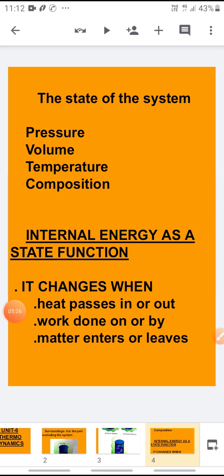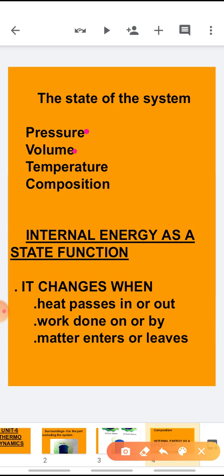See children, in order to make any useful calculation, we need to specify some of the quantities, or you can say the properties of the system, such as pressure, volume, temperature and its composition. If we need to know anything about the system, we should know the pressure, volume, composition and temperature of the system. These functions will describe the state of the system.